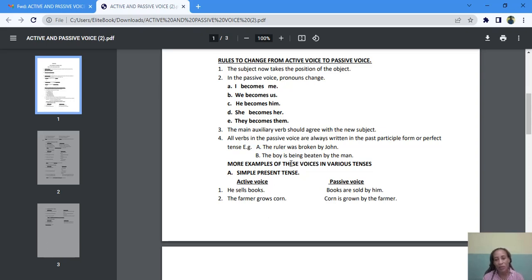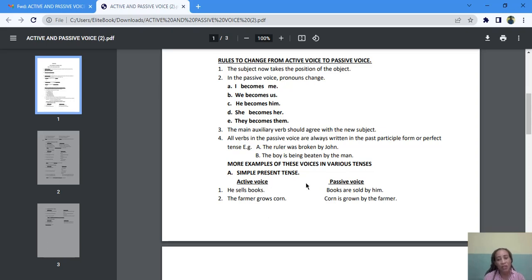Okay, more examples of these voices in various tenses. We're talking about the simple present tense. He sells books. Remember what we said about verb agreements. The verb must agree with the subject, with the pronoun. This is the pronoun here, he. If one person is doing something, you must add s to whatever the person is doing. If it's more than one person, you will drop the s. So here, he sells books.